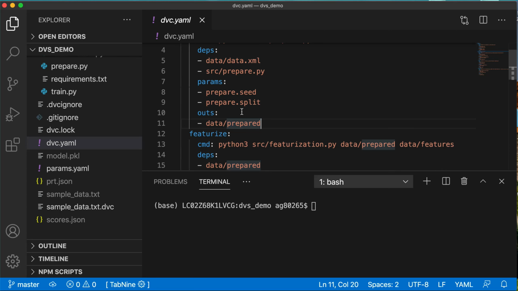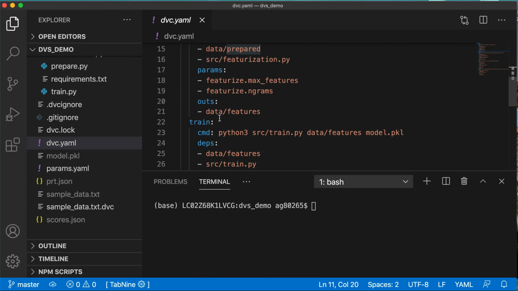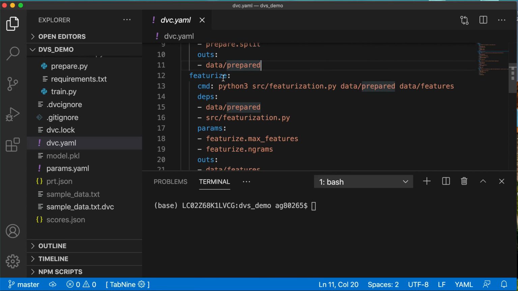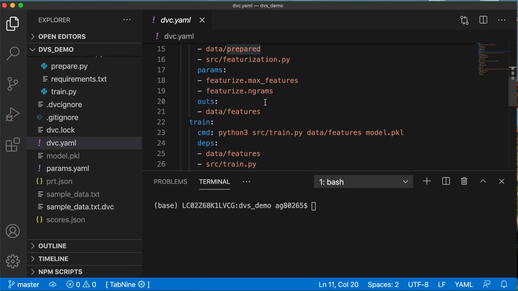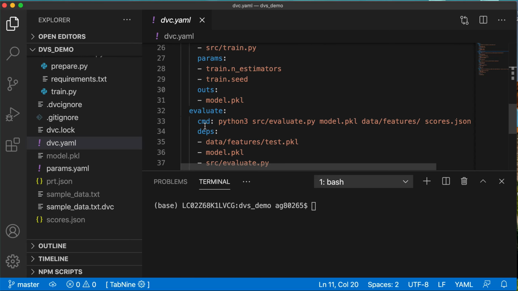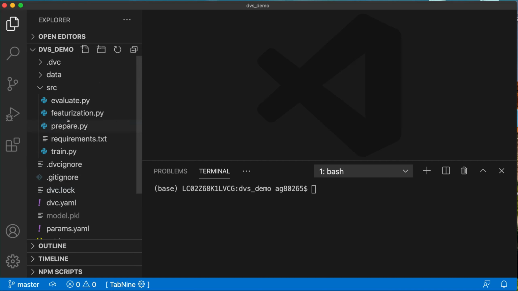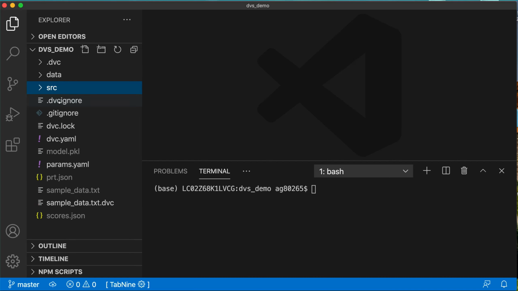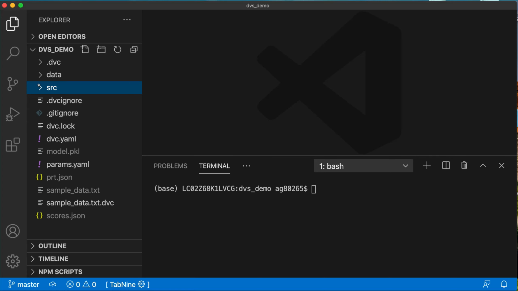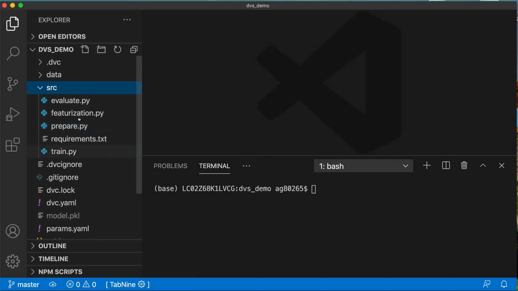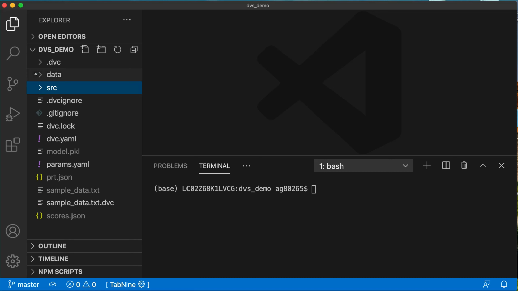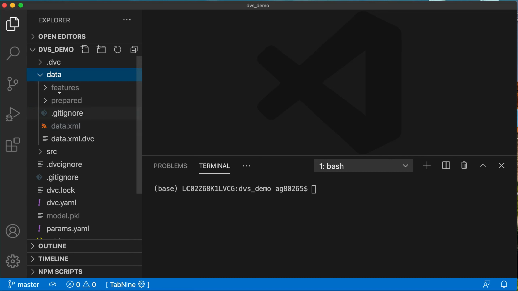Similarly, as with preparation, we have a featurize stage, which will generate features from our prepared data. Then we have a training stage and we have an evaluation stage. Now to execute the pipeline with just one command, we just need these three things. One is the source code for executing the command, one is the data which we have.